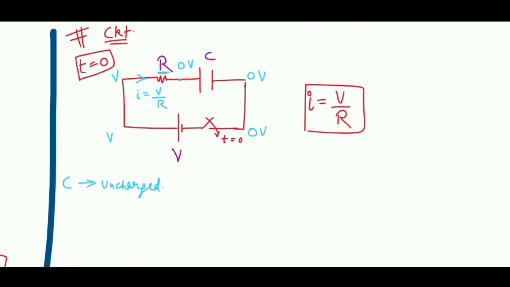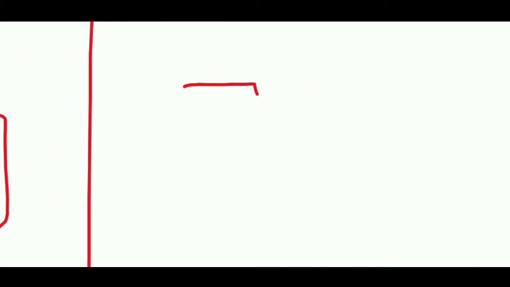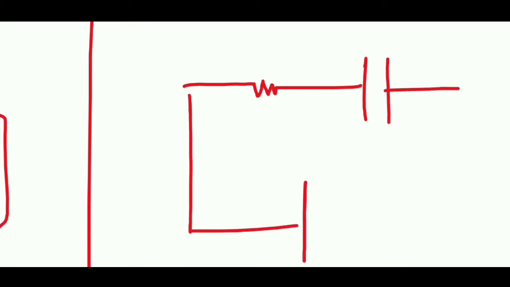If I take a condition after some random t time, let us draw one more circuit. After some random t time, the circuit will look something like this.